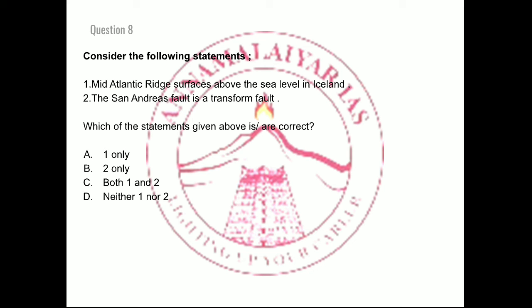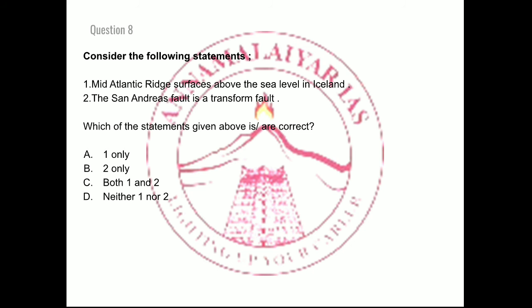Whenever we talk about a transform fault, it is nothing but plates sliding past each other. With respect to point number 2, the San Andreas Fault is due to the interaction of two plates, the Pacific plate and the American plate.